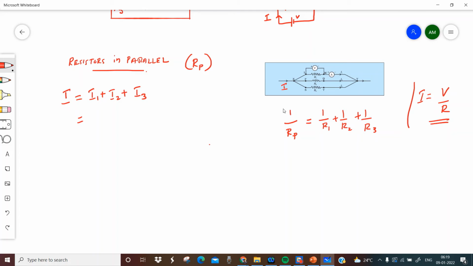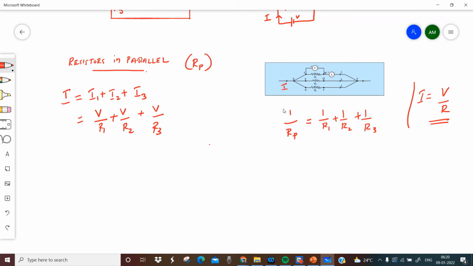So I1 is equal to the voltage across R1, that is V itself, because the voltage across each resistor will be the same when they are connected in parallel. So V by R1 plus V by R2 for the second branch, and for the third branch it is V by R3.